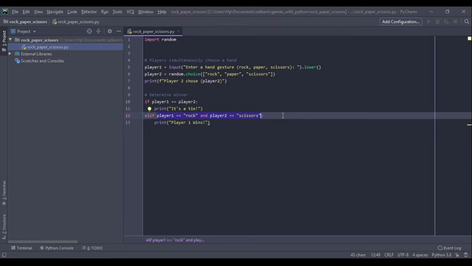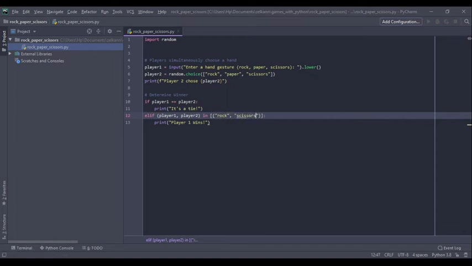And the way I want to do that is just to take in the pair player 1 and player 2 and check if it is inside this pair rock and